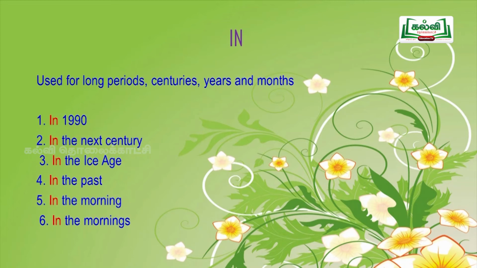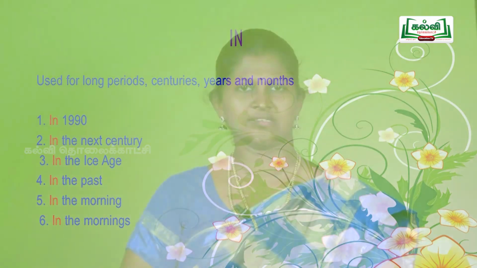Few more examples for these things. In 1990, in the next century, in the ice age, in the past, in the morning, in the mornings. You should understand the difference between morning and mornings. Morning means a particular morning.